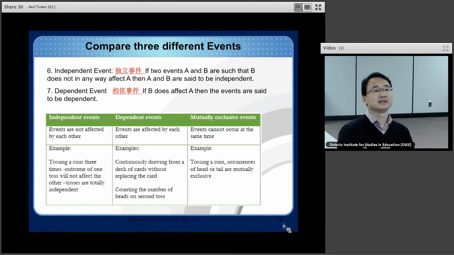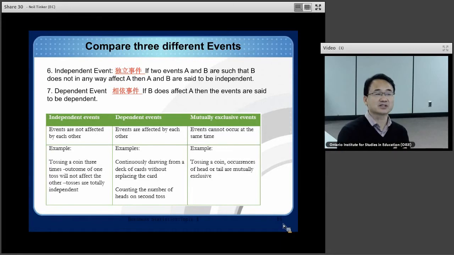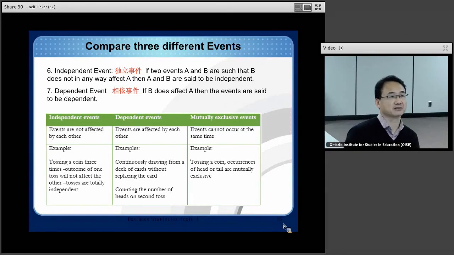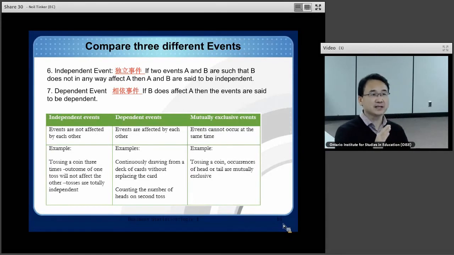That means event A is not dependent on event B. They are not dependent on each other. But in some cases, they are dependent on each other. In this case, we call them dependent events. If B does affect A, then the events are said to be dependent.